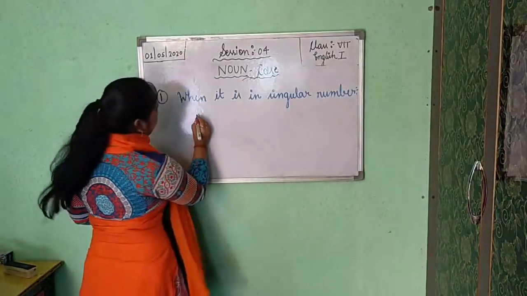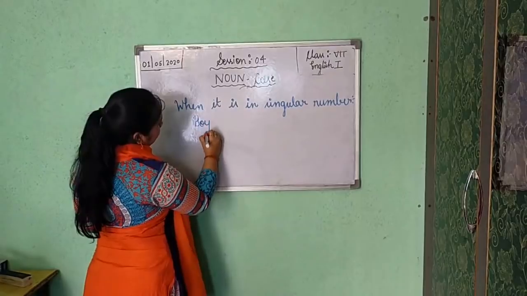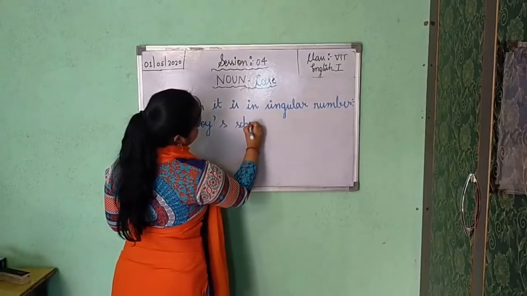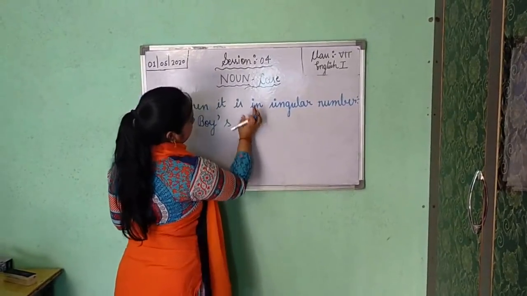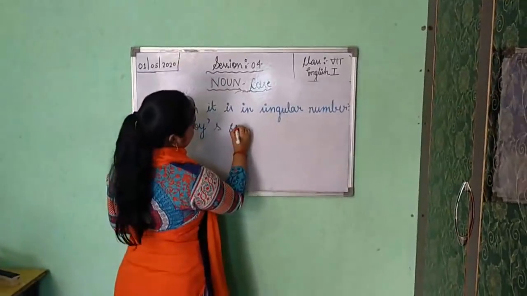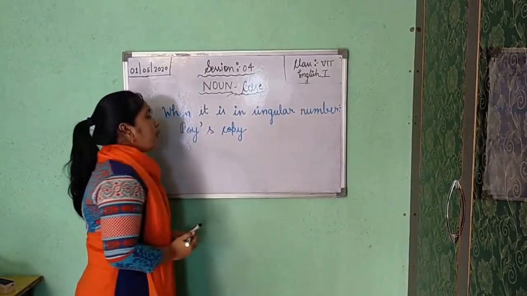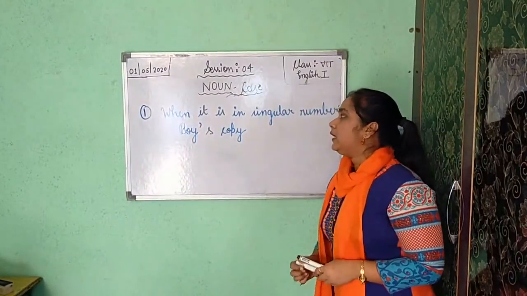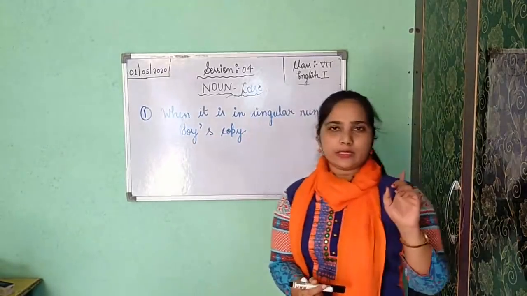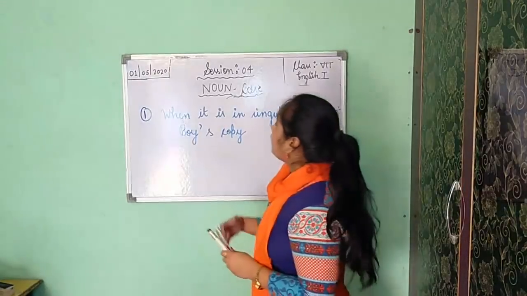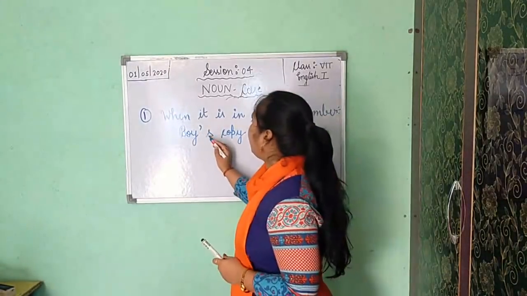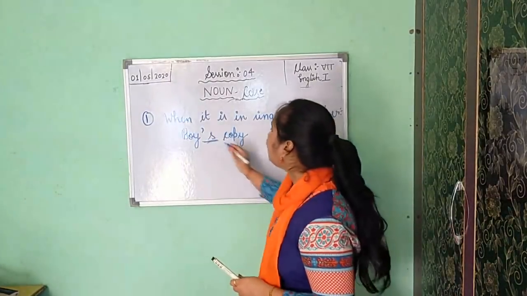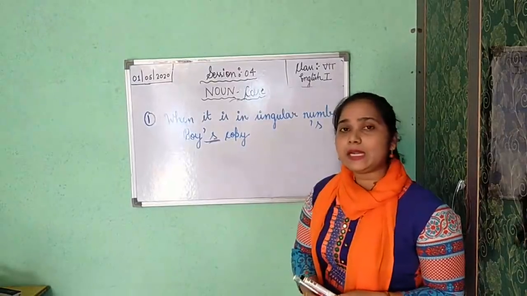Likewise the second one, boy's copy. Here I have written boy's copy. Boy is showing only singular number, only a single boy is there. So for showing ownership, we are using apostrophe s here. Understood? When it is in singular number, you will use the full apostrophe s.